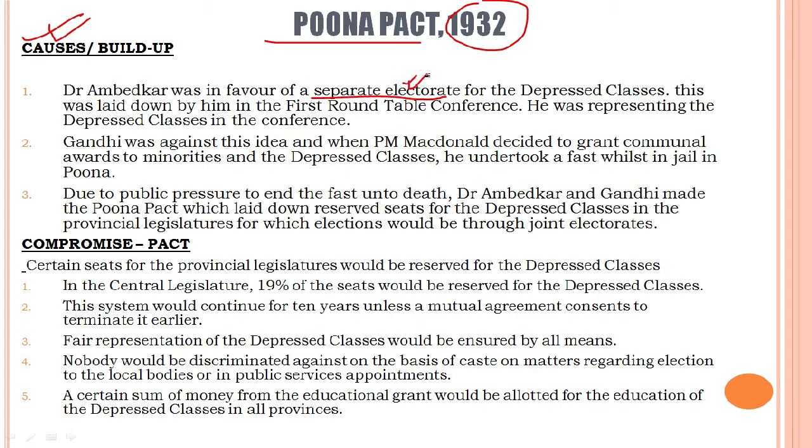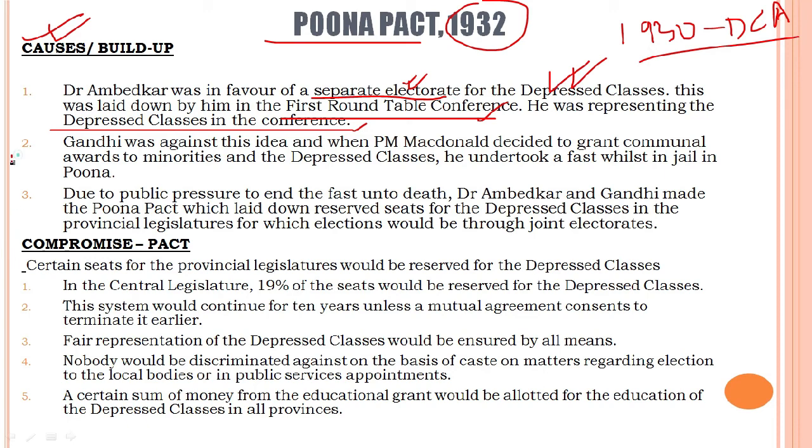We have already studied in class 9th. Electorate here means constituency for the depressed classes. Clear? This was laid down by him in the first roundtable conference. He was representing the depressed classes in the conference. He also had formed in 1930 the Depressed Classes Association. Clear, students? In 1930, one important association was formed by Dr. Ambedkar, and this is known as the Depressed Classes Association, to be noted by all of you.